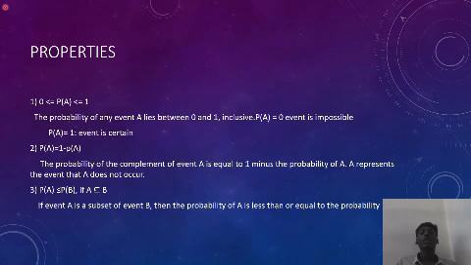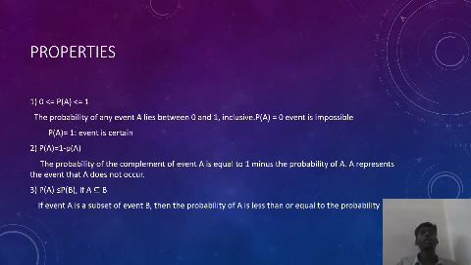It means that for any event, the range of probability is always between 0 and 1 only. The second property of the probability is the complementary rule. The probability of the complement of event A is equal to 1 minus the probability of A. Here A bar represents the event that A does not occur. It means the probability that event A does not happen is P of A bar equals 1 minus P of A. It is the condition for the complementary rule.